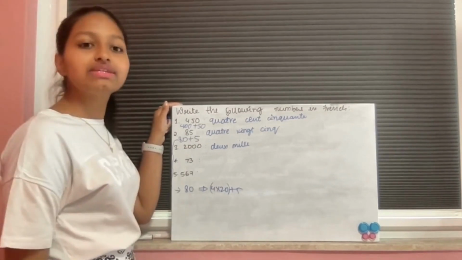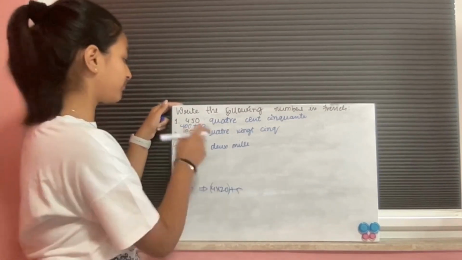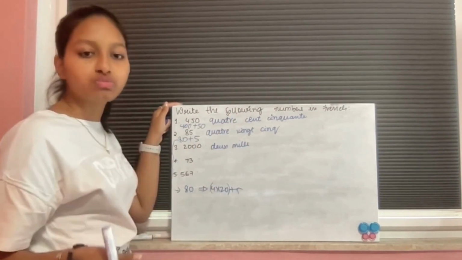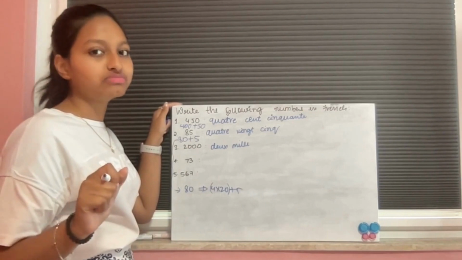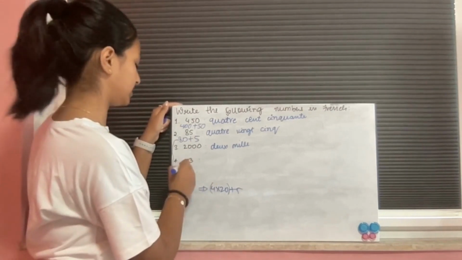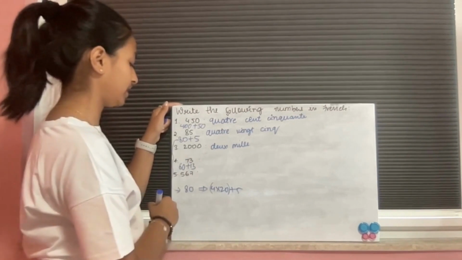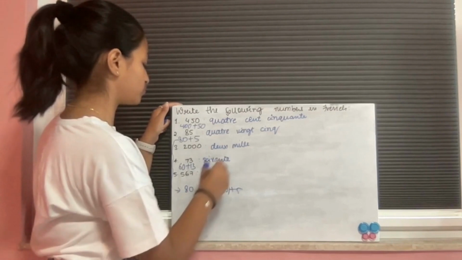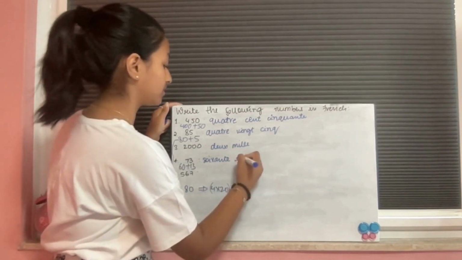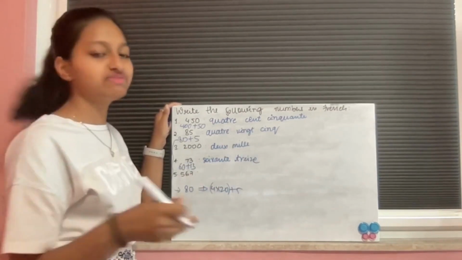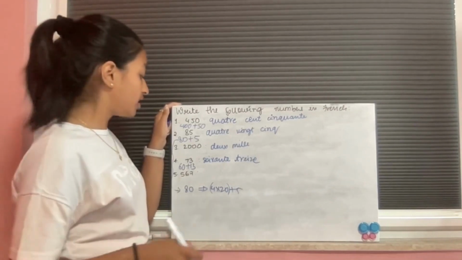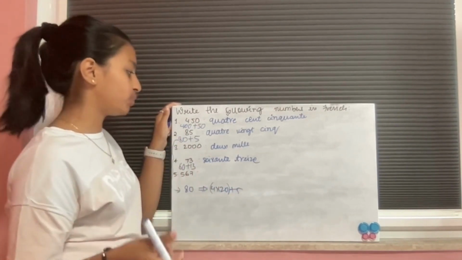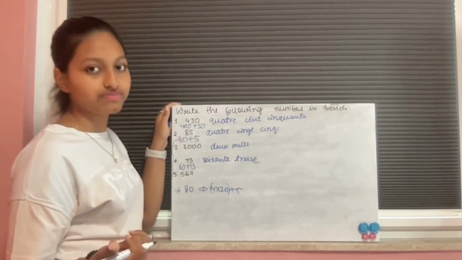Okay, 73. So that's pretty easy. Just like 50, we have a particular word for 50. For 73, we have a word as well. Actually, we don't. 73 is basically like this, okay? So 60 plus 13. If it would have been 72, we say 60 plus 12. If it would have been 71, then 60 plus 11, okay?